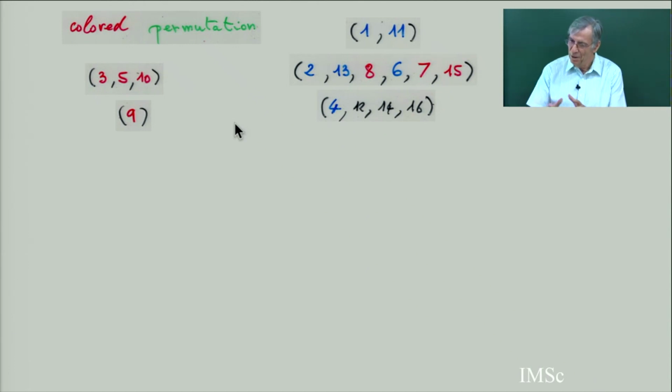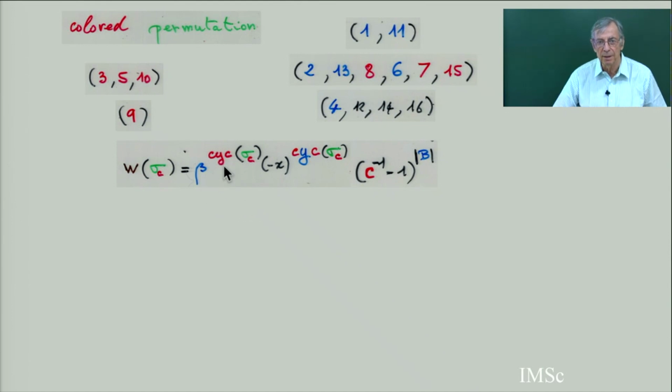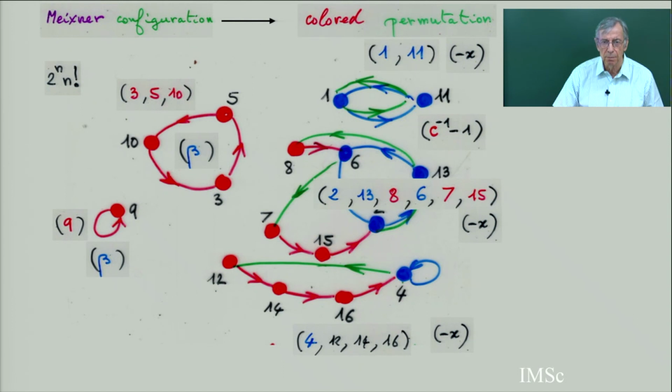Now I have to put the weight, so that the weight of the Meixner configuration becomes the weight of the bicolored permutation. So it's easy. You put the weight beta to the power of the number of cycles. If I go back to the picture, beta was counting the red cycles, and minus x was counting the blue cycles. So it becomes the big cycle, the mixed cycle here. And for each point in blue of the blue set, you have to put this weight.